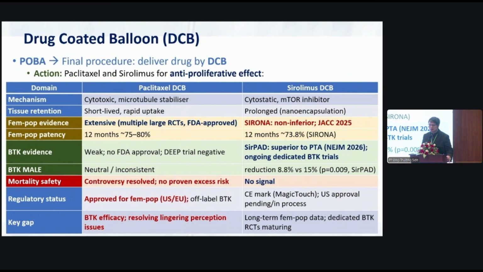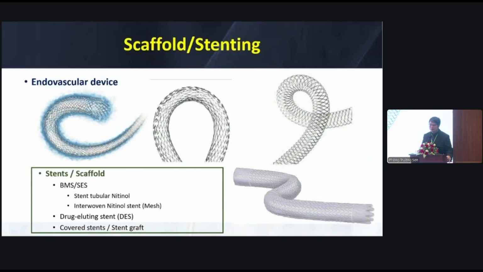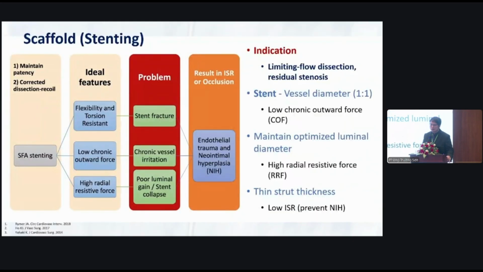And for stenting, we have the self-expandable stent, interwoven nitinol stent, drug-eluting stent, and covered stent. These are the ideal features for a stent: flexibility and torsion resistance, low chronic outward force, and high radial resistive force. This is to prevent the problems of stent fracture, chronic vessel irritation, poor luminal gain, and stent collapse, which cause in-stent restenosis or occlusion, endothelial trauma, and neo-intimal hyperplasia.